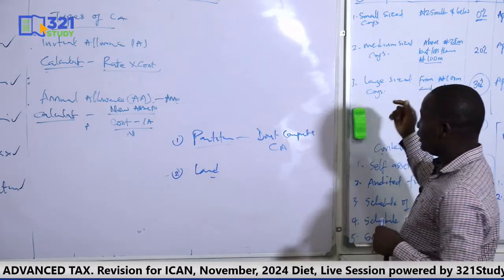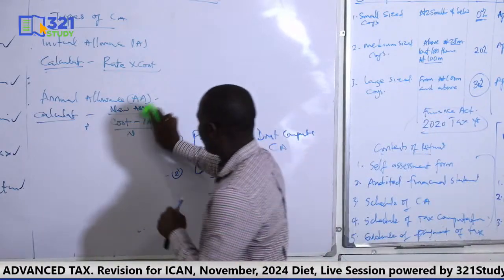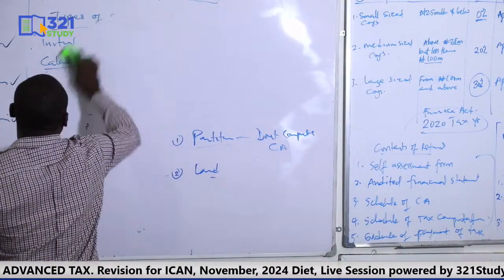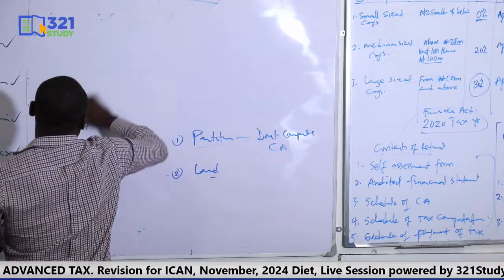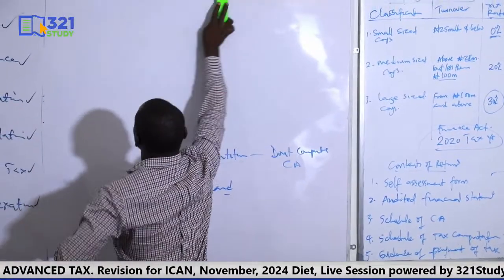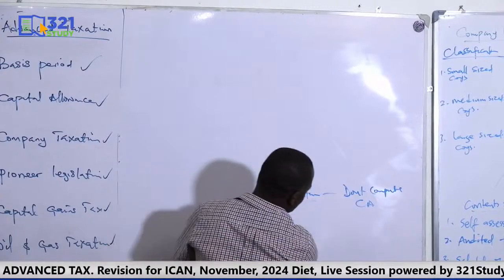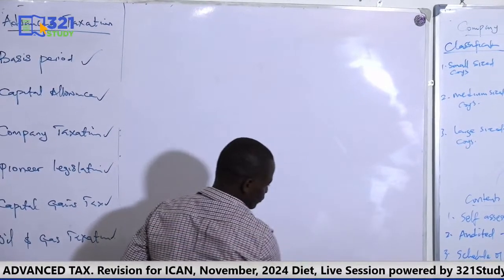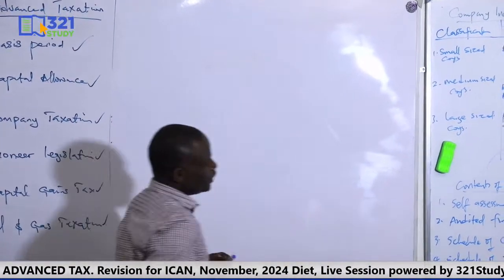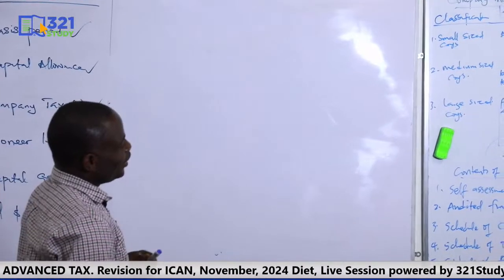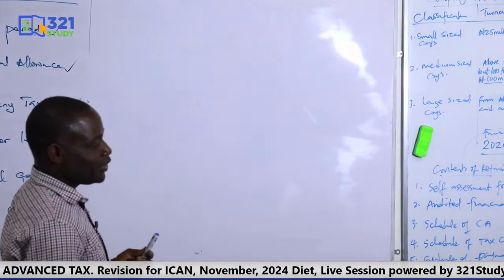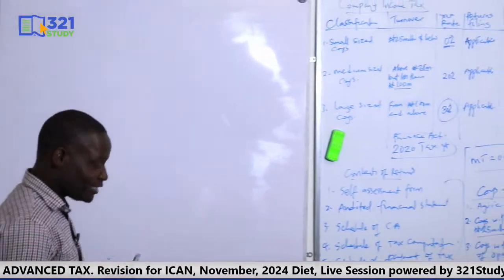So let's see how we compute CIT. So for CIT, you read the question, you figure out the basis that will be applicable to the question.